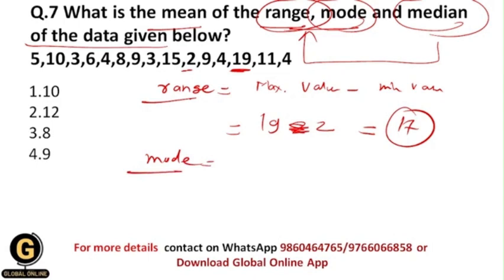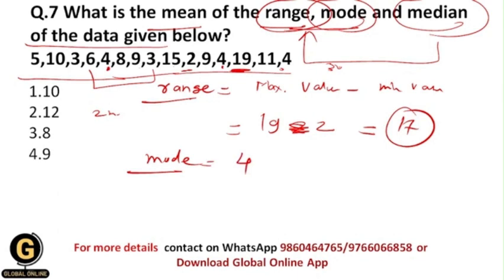So whenever you see these numbers, let us find the number which occurred most frequently. 5 occurred only one time, 10 occurred only one time, 3 occurred 2 times, 6 occurred one time, 4 occurred 3 times, 1, 2 and 3, 8 occurred only one time, 9 occurred 2 times, then 15 occurred one time, 19 occurred one time, 11 occurred one time. So the most frequently occurring data value is 4, and that's why mode will be 4.